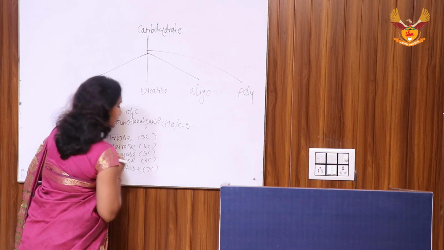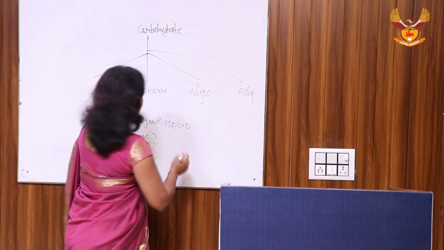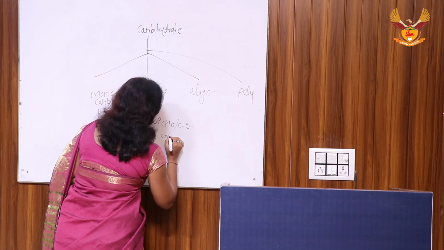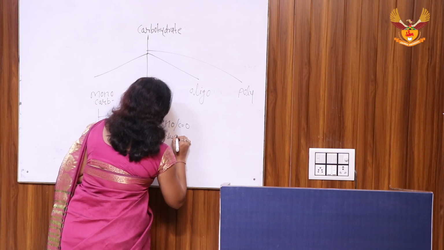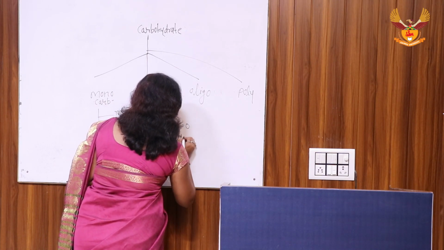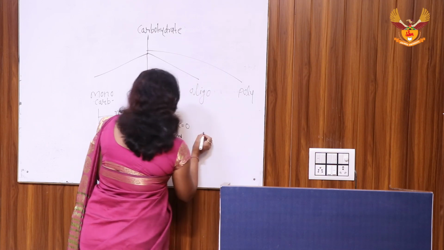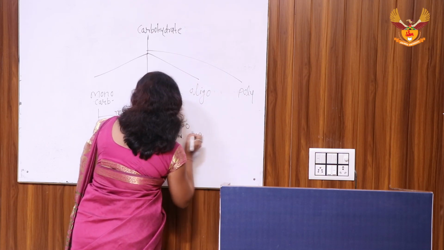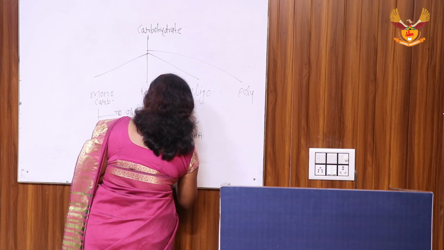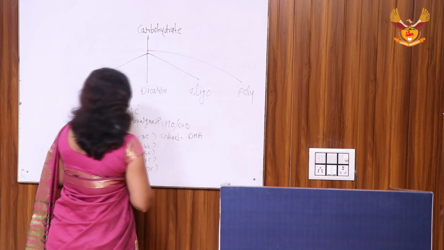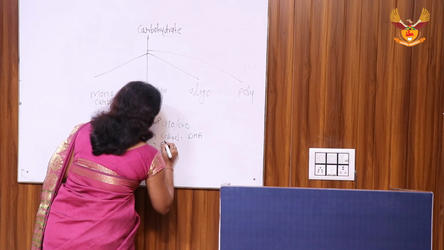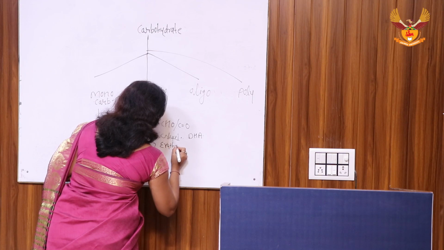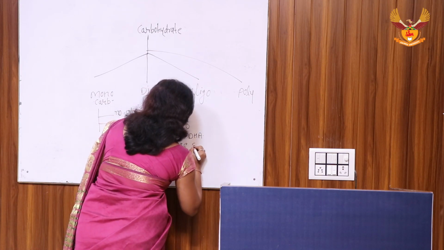heptose means 7 carbon. The examples of 3 carbon are glyceraldehyde 3-phosphate, and the ketonic one, dihydroxyacetone. Then tetroses, that is erythrose and erythrulose.